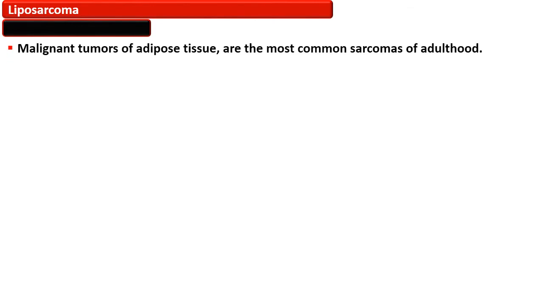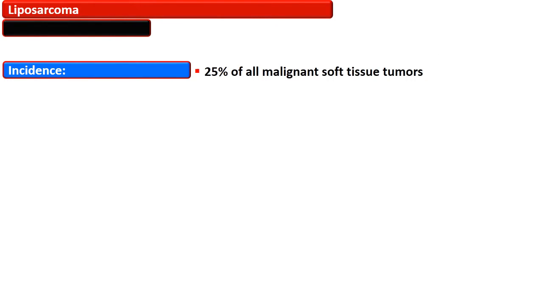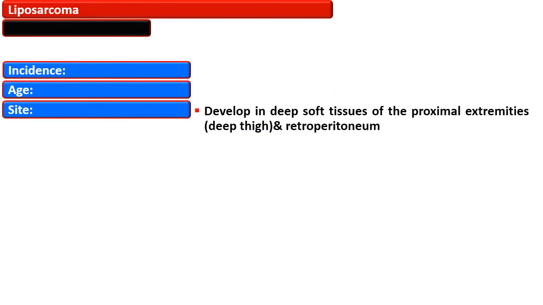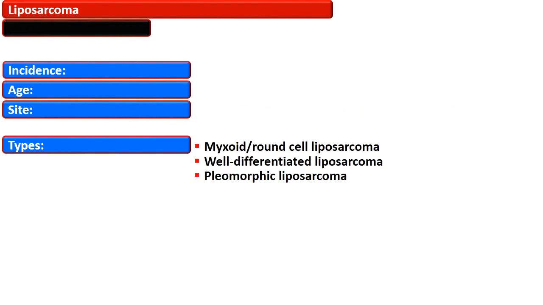The liposarcomas are malignant tumors of the adipose tissue, and these are the most common sarcomas of adulthood. These liposarcomas account for about 25% of all malignant soft tissue tumors, and they affect people after the age of 50. The peak incidence is between 60 and 70 years of age. They usually develop in the deeper soft tissues and in the proximal extremities, deep thigh and retroperitoneum.